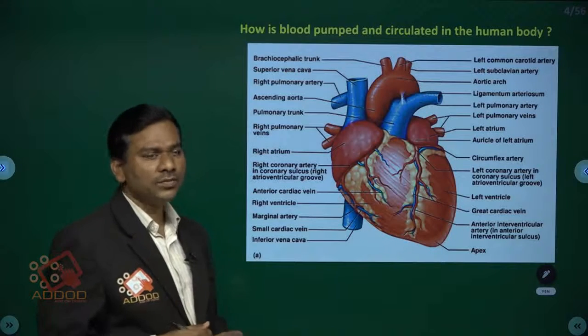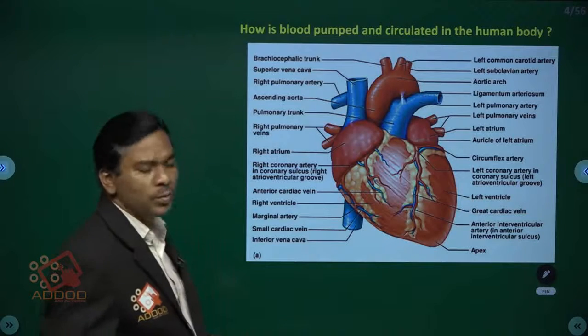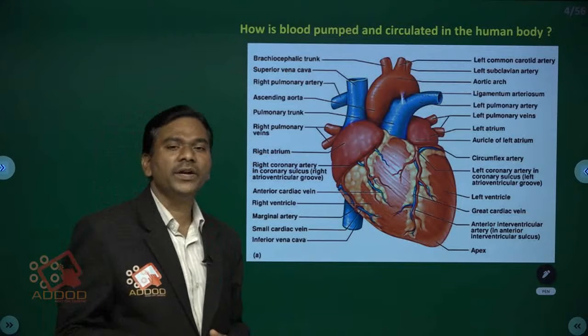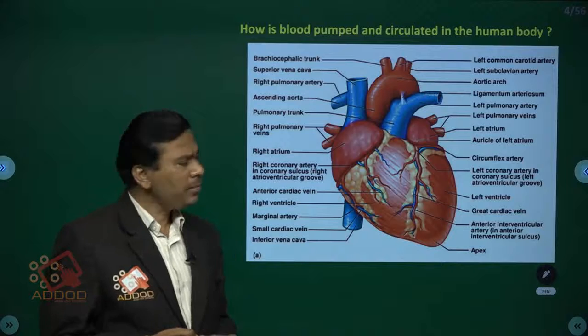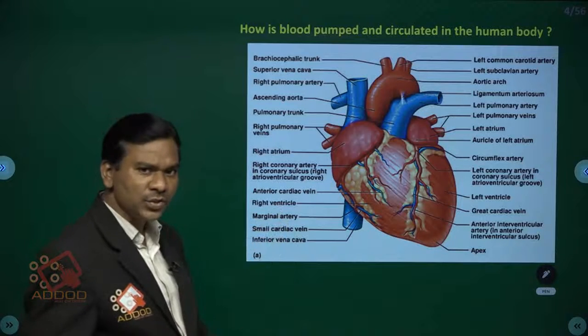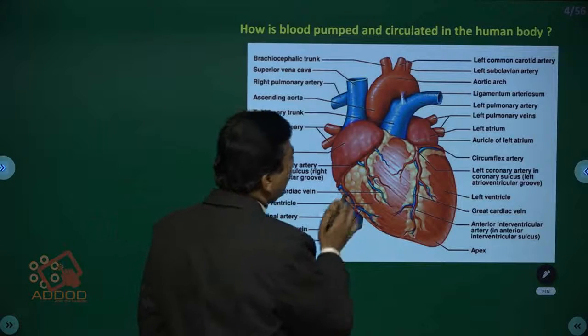Okay, where is the location? Next one is how is blood pumped and circulated in the human body? Previously we studied, children, that the heart pumps blood in our body. So how does it work? Various parts are present, children. First of all, the parts we are going to discuss. These are the heart structure, children.